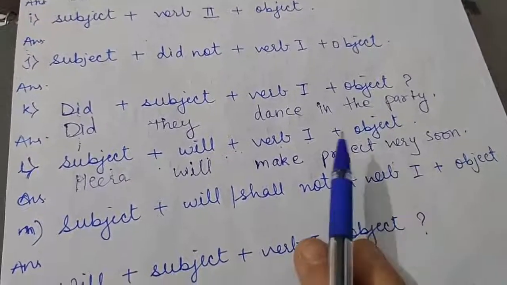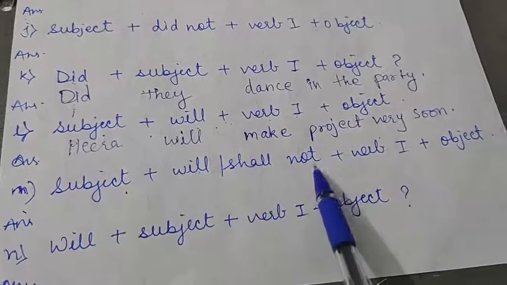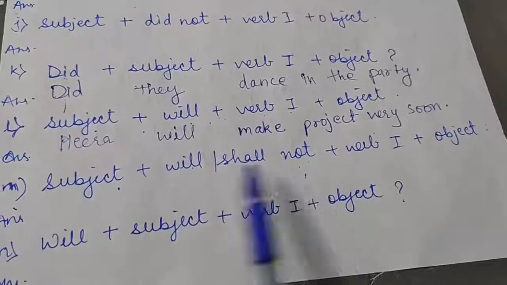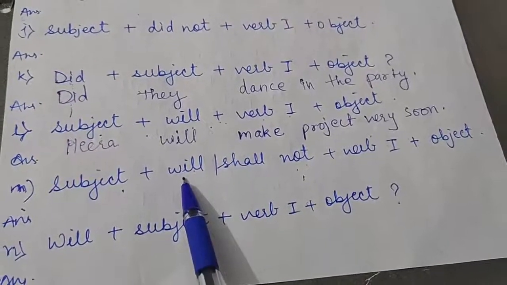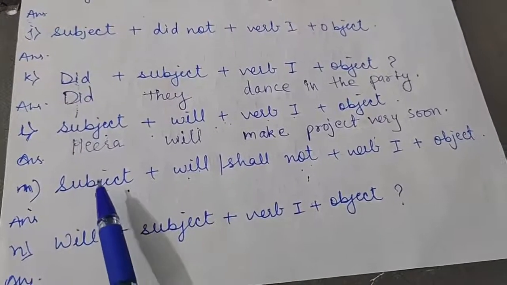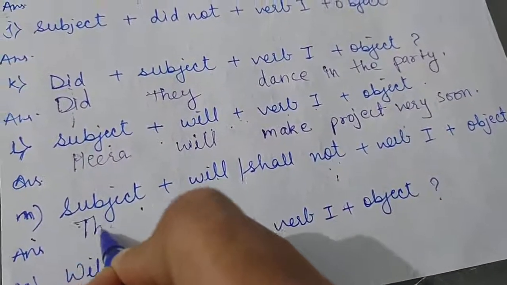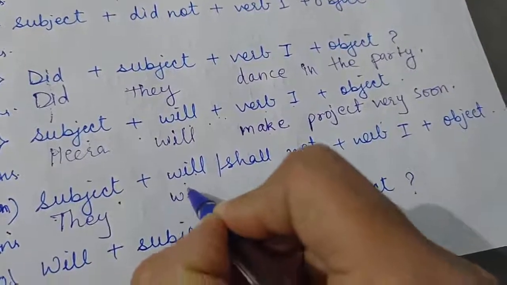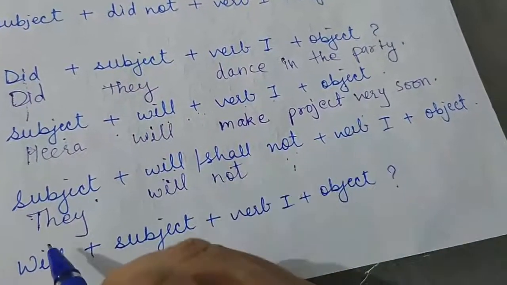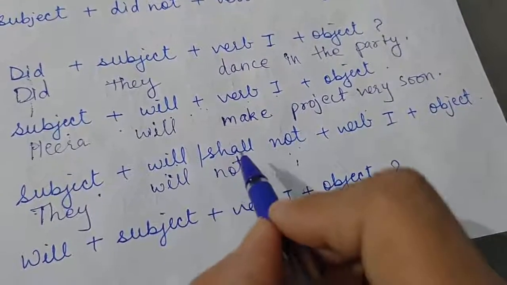Okay, next M1 is subject plus will plus shall, not verb 1 plus object. Now here it is not, that means it is a negative sentence, and will shows that it is future tense. So subject I will take they, will not. Shall you will use if the subject is I or we, then you will use shall, otherwise you will take will.